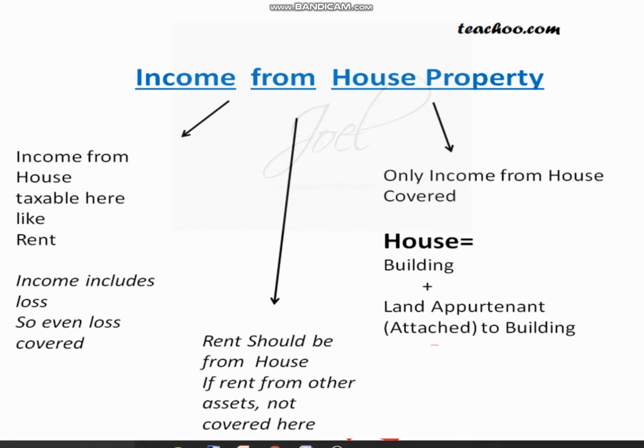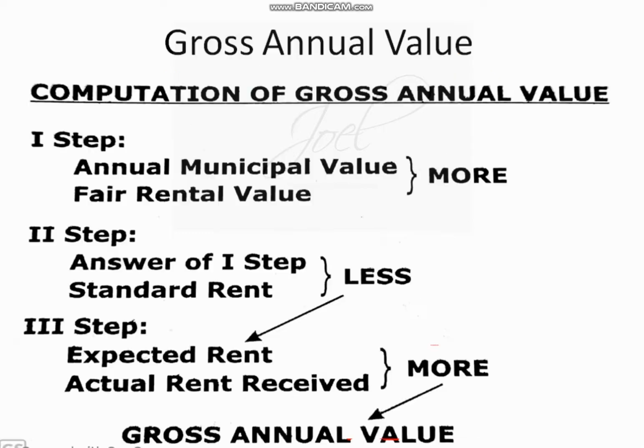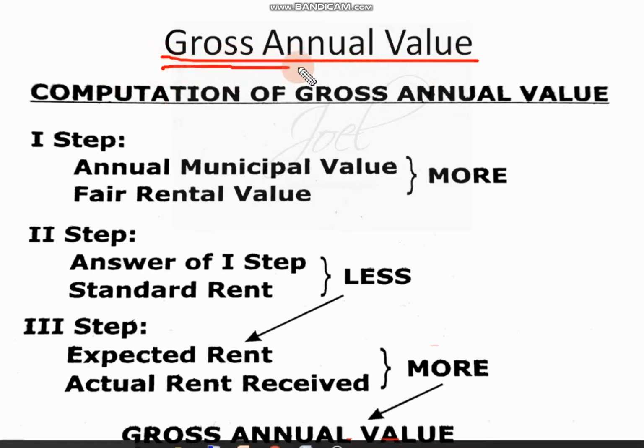Now we'll move to the next concept: gross annual value. What is this gross annual value? We are going to study it here. Gross annual value is the amount on which we are considering tax liability. So gross annual value is the essential thing we have to study. Based on your gross annual value, we calculate the annual value. Based on the annual value of the house property, the taxability of the house property will be considered. The income of the house property will be considered based on this gross annual value.